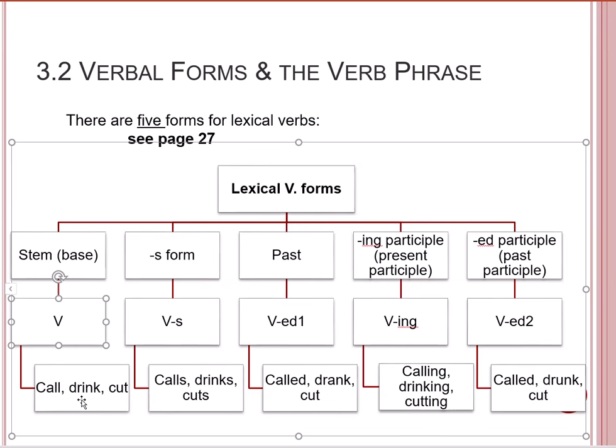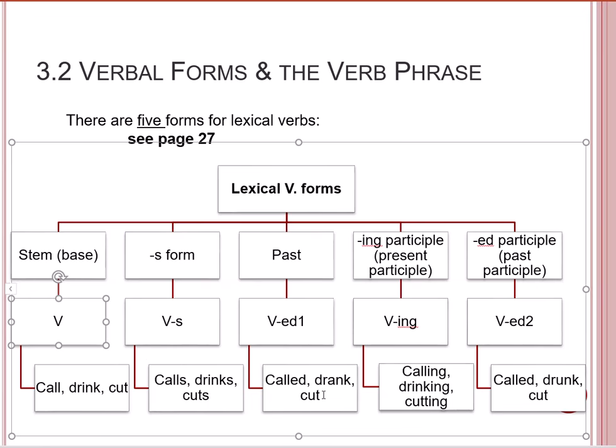The second example, the irregular verb drink, where VED1 and VED2 have 3 different forms. So let's count the number of forms. We have the base form drink. We have the VS drinks. So far we have 2 forms. We have the VED1 drank. See, drank is different from drink and different from drinks.